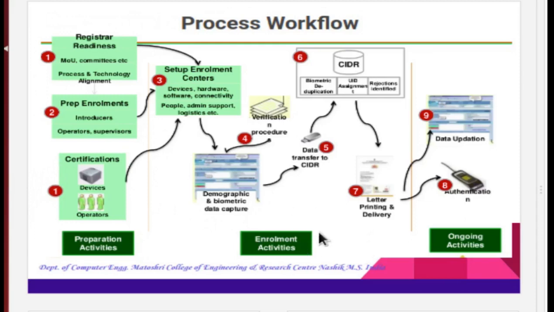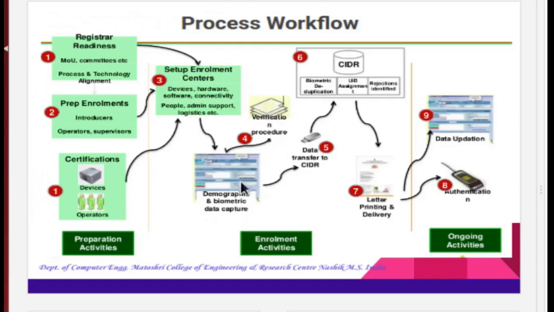Then in enrollment activity, at each enrollment center, the supervisor makes sure that all the devices, hardware, and software are functioning well and having good connectivity between all of them. He needs to ensure that he appoints qualified staff for enrolling the citizen data.